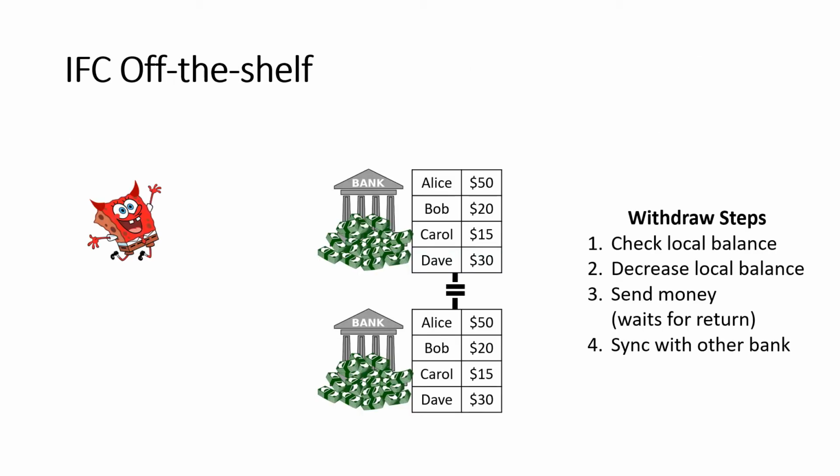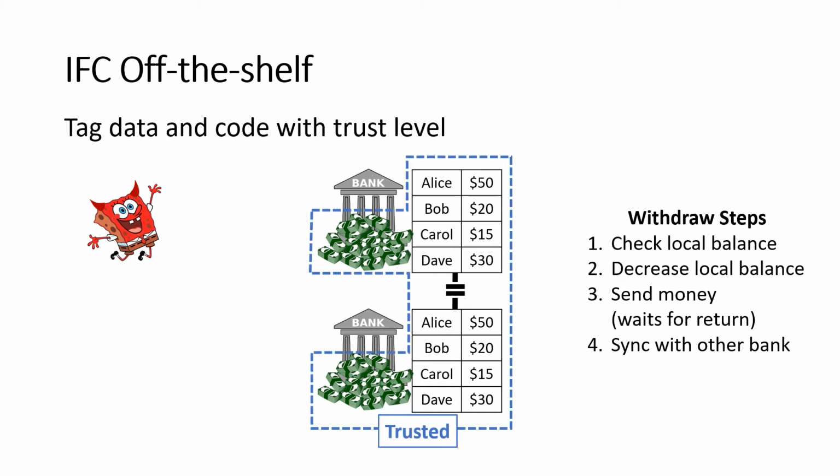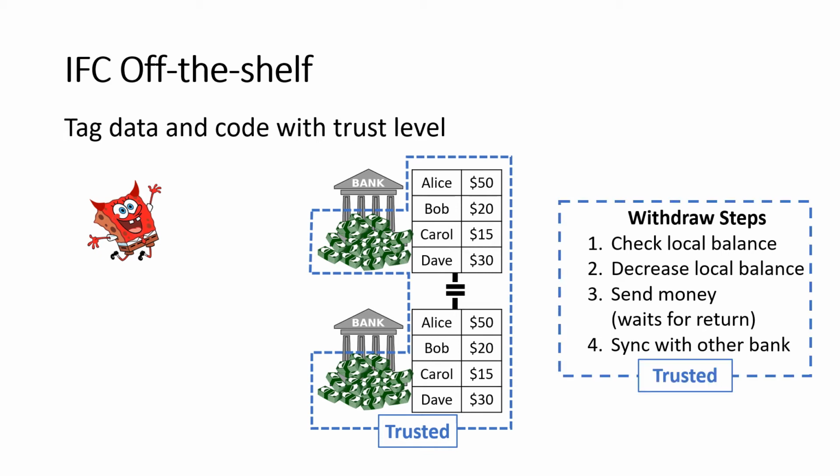We're going to start with just standard off-the-shelf information flow control, nothing new. And we need to tag all of our data and code with a trust level. So maybe the data at the bank is marked as trusted and the money is marked as trusted, right? The balance sheets and the money are important that they stay correct and that they not go anywhere they shouldn't. So we'll mark those as trusted. The withdraw code needs to modify the balance sheets and needs to decide when money gets sent. So that code better also be trusted because it's doing some kind of important things.